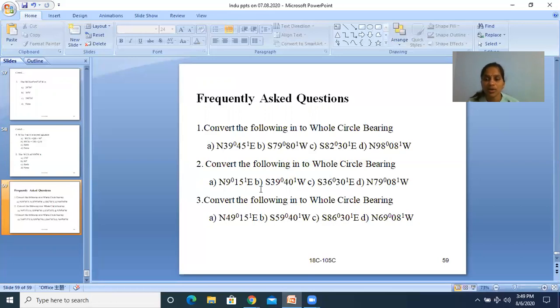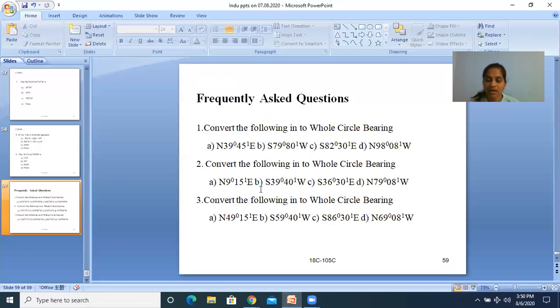If they have given the sum in northeast, that is the first quadrant, southeast is the second quadrant, southwest is the third quadrant, northwest is the fourth quadrant. What is the rule for the first quadrant? There is no change in bearings, just write WCB is equal to QB.